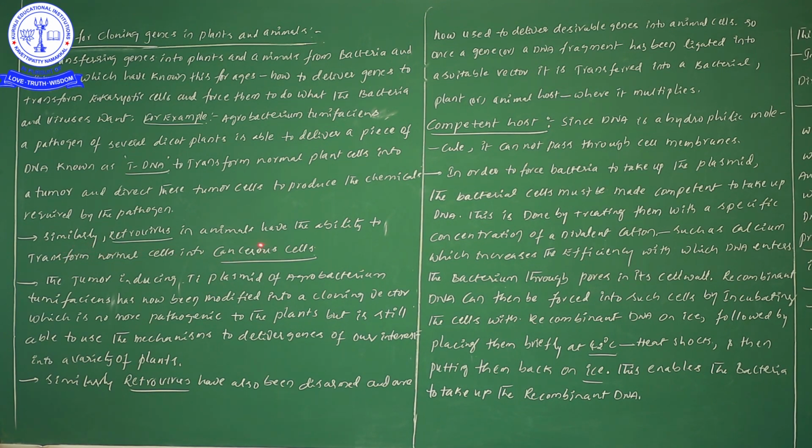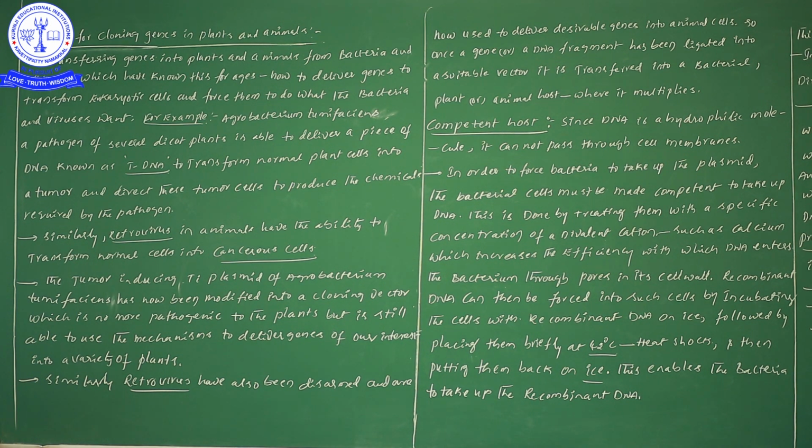Similarly, in order to transfer our foreign gene into animals, the virus, the organism we can use, is retrovirus. Now, the ability is the transformation of normal cells into cancerous cells.